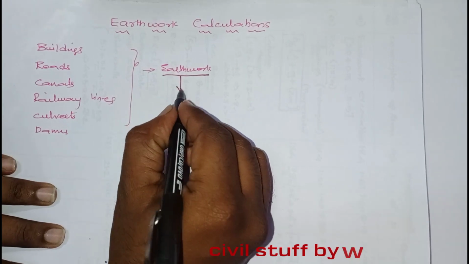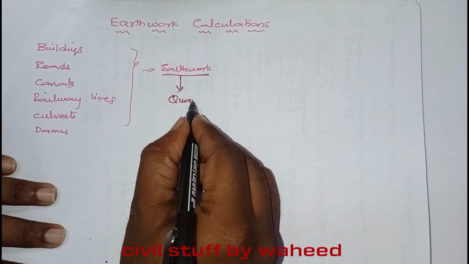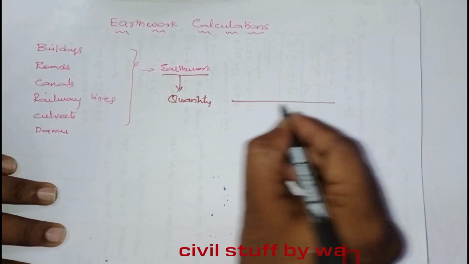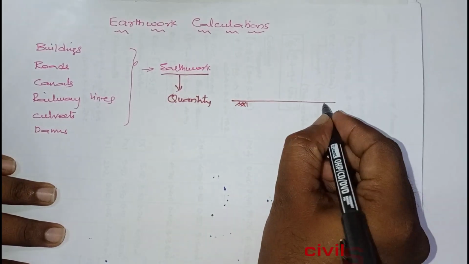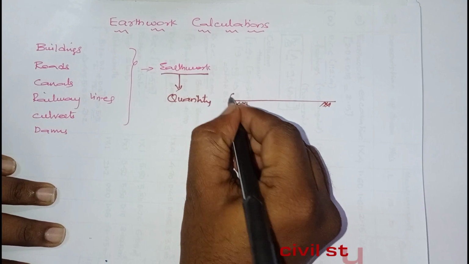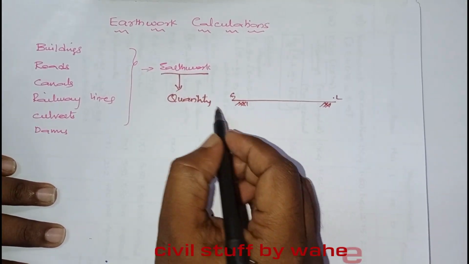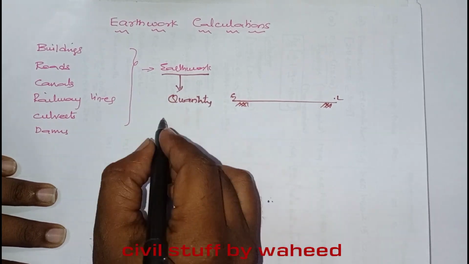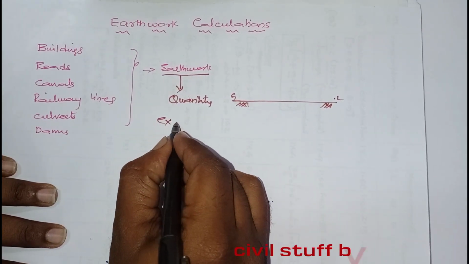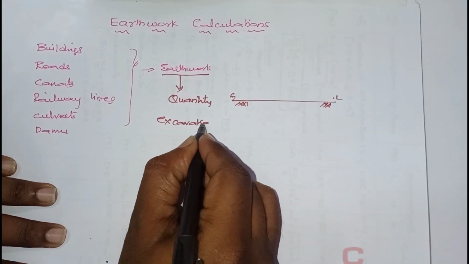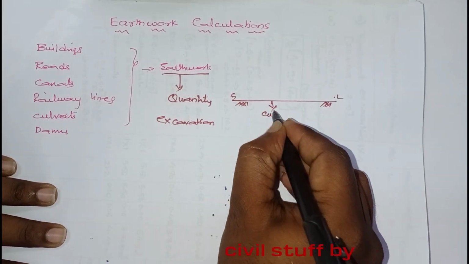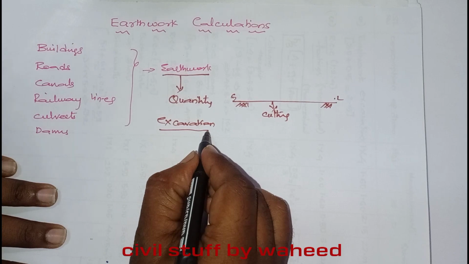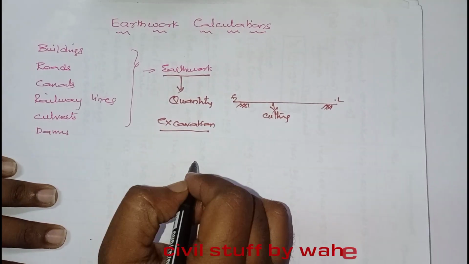Now the earthwork quantity: you can see, suppose this is the ground level. Below ground level, if you are doing any earthwork, that is called excavation. Below ground level means what you will be doing? Cutting. That is called excavation, earthwork excavation.